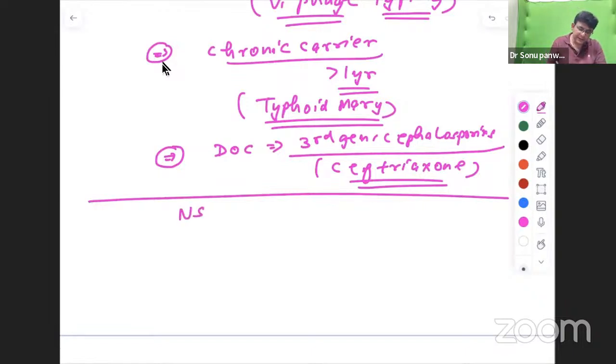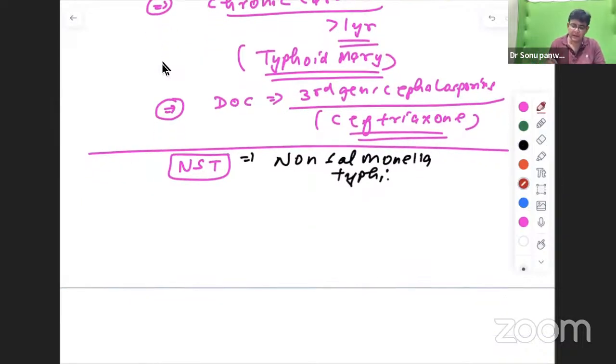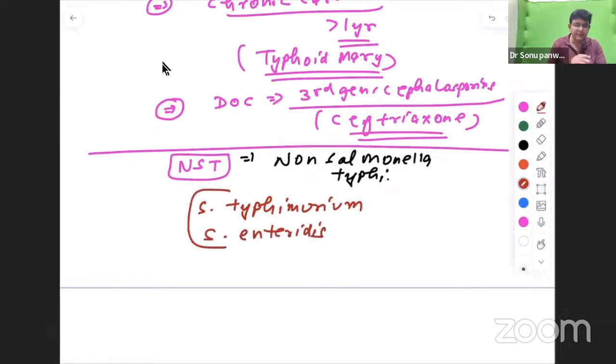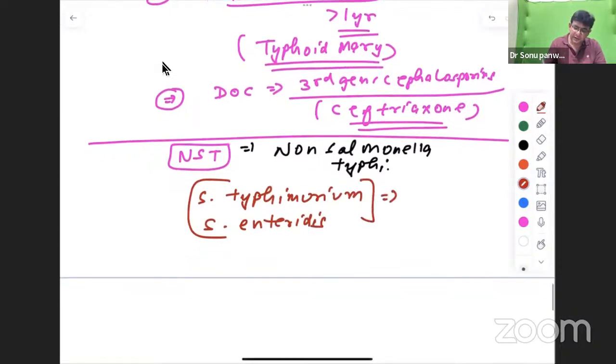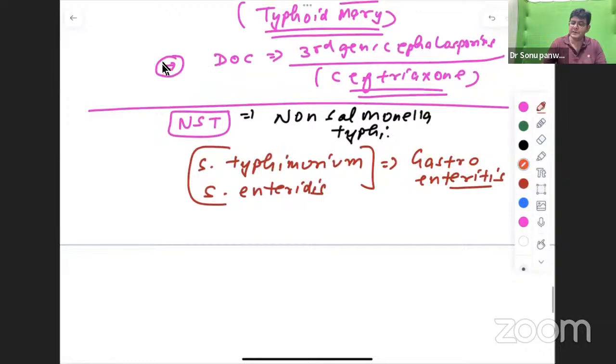And their brothers and sisters are NST. And what is NST? Non-Salmonella typhi. And which important bacteria come in this non-Salmonella typhi? One is Salmonella typhimurium. One is Salmonella enteritidis. These two names are important, and they lead to what? Gastroenteritis. Okay, they lead to gastroenteritis. And importantly, this gastroenteritis associates with what?